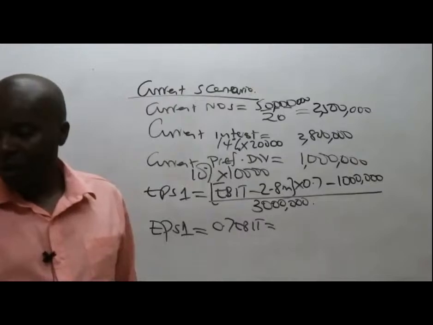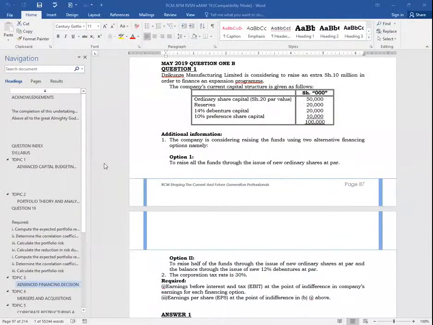For option number 1, because I can only see working with the old interest, and the old interest is 14% debenture at 20 million. I would want to know how they got the 1.96, or the final answer. Oh, I know what they're talking about. Thank you very much. 1.96 million, minus 1 million.